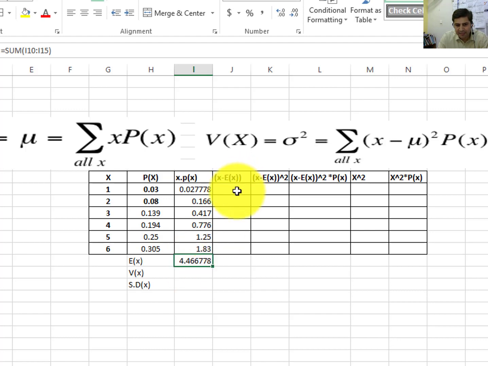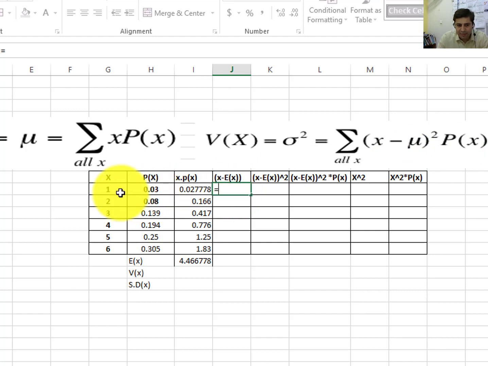Okay, next step: because we want to calculate the variance, the variance is equal to the summation of (x minus mu) whole square into px. So in the next step we need to calculate x minus the mean; we will subtract the mean from all these numbers.